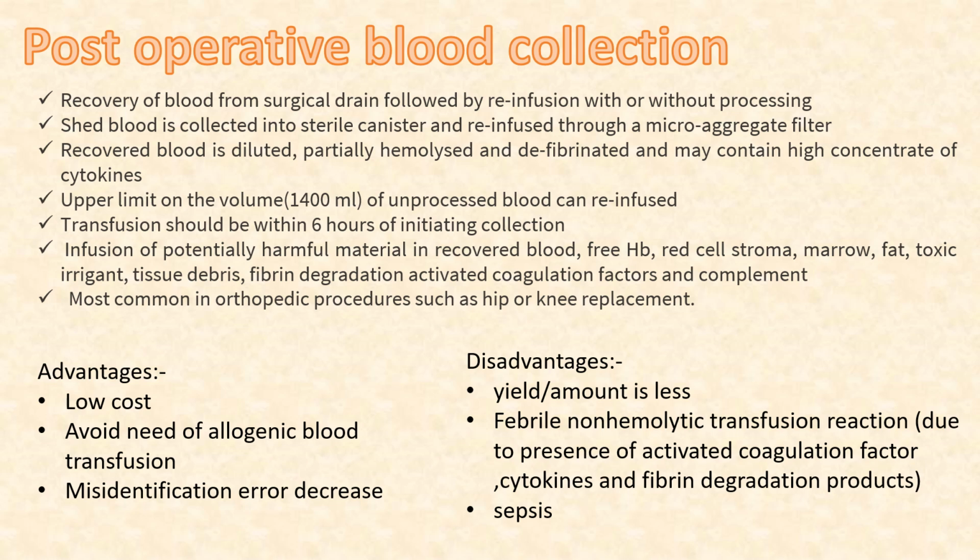There is infusion of potentially harmful material in recovered blood like free hemoglobin, red cell stroma, fat, toxic irrigants, tissue debris, fibrin degradation products, activated coagulation factors, and complement. It is most commonly seen in orthopedic procedures such as hip or knee replacement. Advantages include low cost, avoiding the need for allogenic blood transfusion, and decreased misidentification error. Disadvantages: the amount is very small. It can cause transfusion reactions due to the presence of cytokines, fibrin degradation products, and sepsis in the donor.